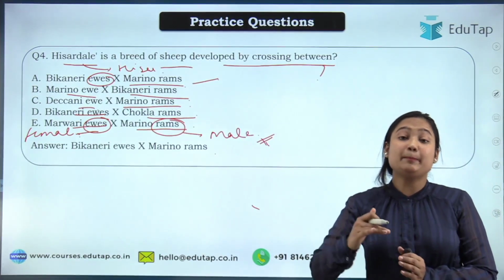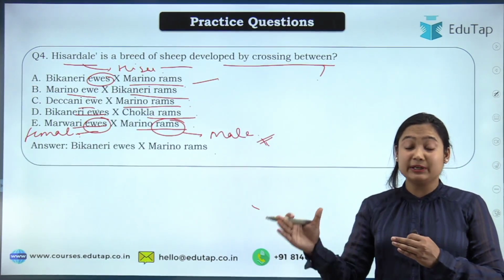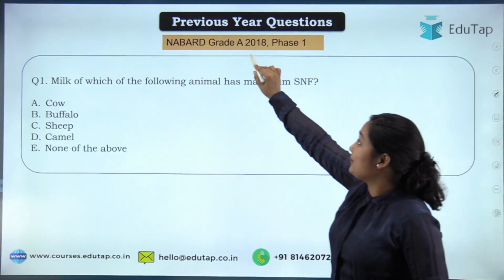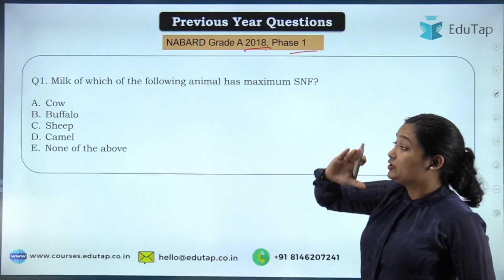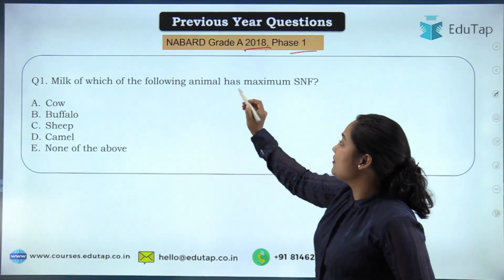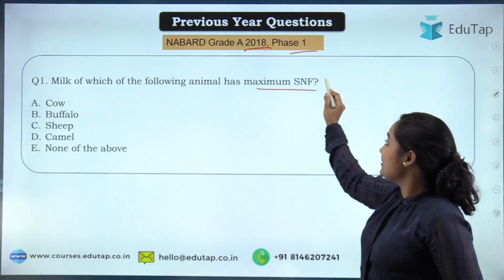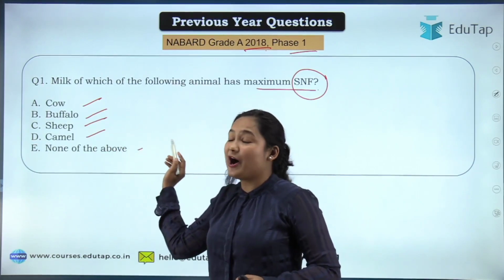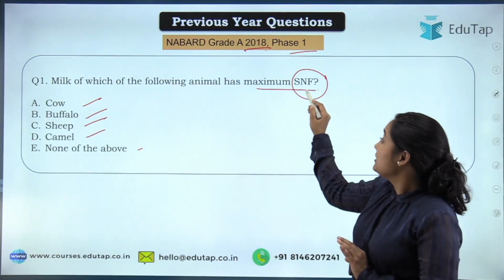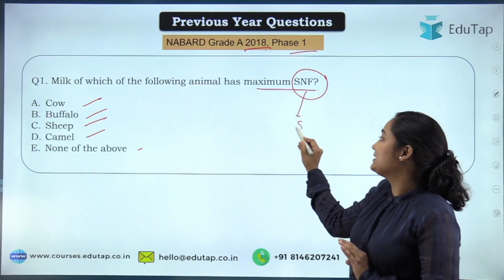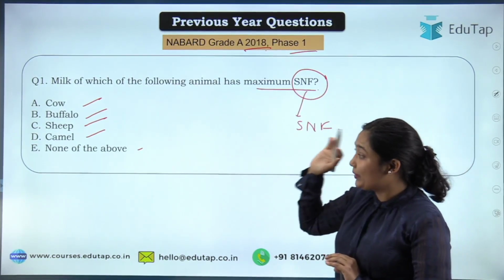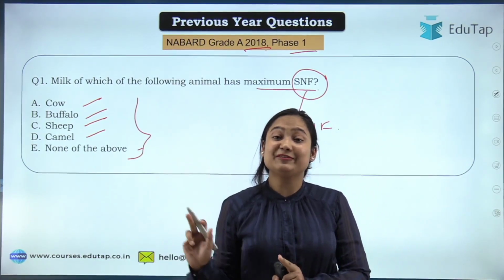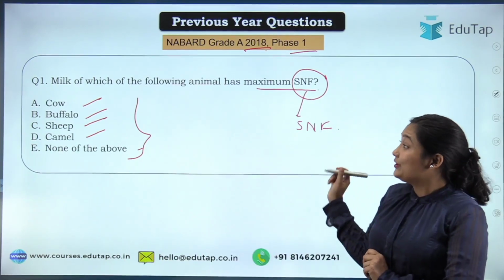First of all, we will cover the PYQ. What kind of question comes from the milk topic in your NABARD examination? Taking a look at the PYQ, in NABARD Grade A 2018 Phase 1, the question was: milk of which of the following animals has maximum SNF? Your options were cow, buffalo, sheep, camel, or none of the above. First of all, understanding the question, what is SNF? We will discuss it, don't worry. SNF of all the animals we will study, and in the end you will be able to give the answer. Now moving to the milk topic.